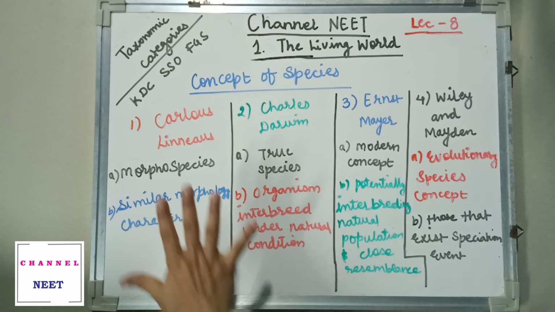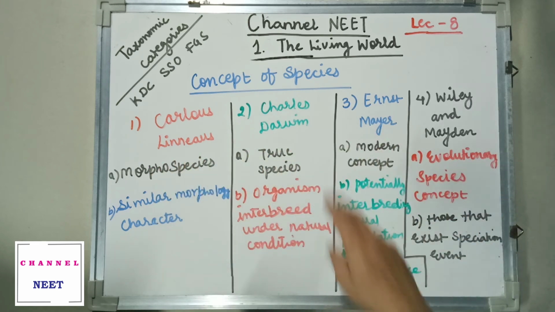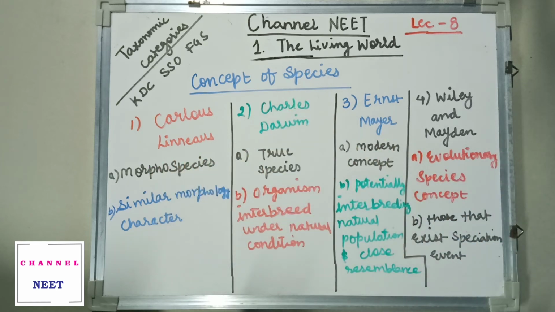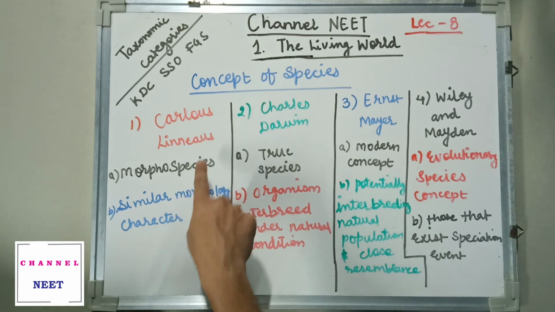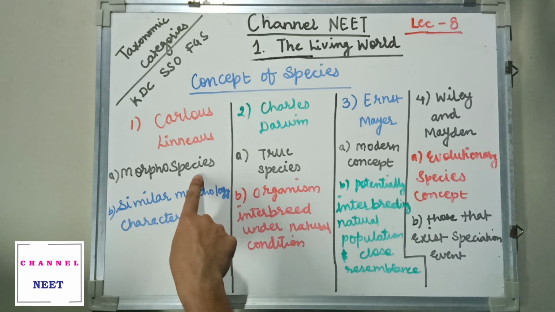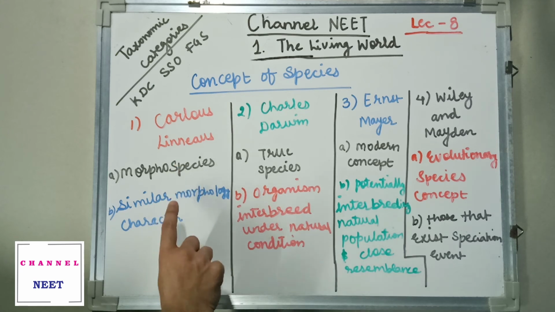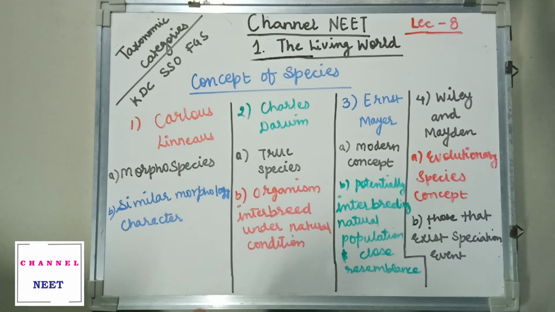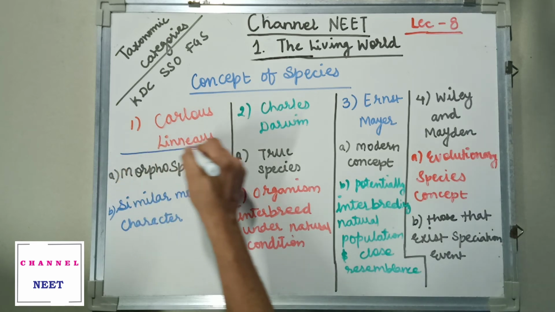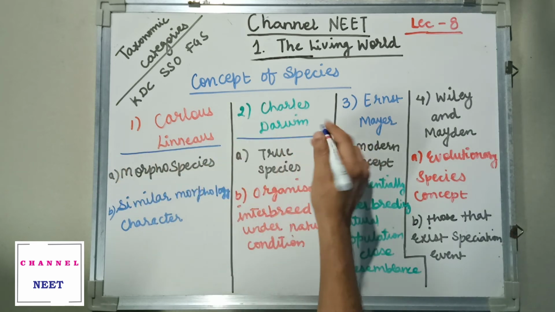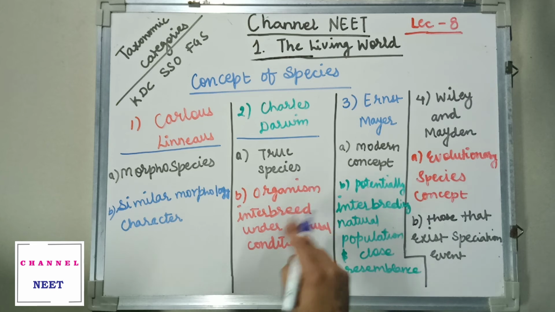So these were the 4 proposed theories for the concept of species, which becomes a very basic unit for classification. According to Carolus Linnaeus, it is a morphospecies; he focused only on the presence of morphological characters. Charles Darwin called them true breeding because organisms interbreed in natural conditions.